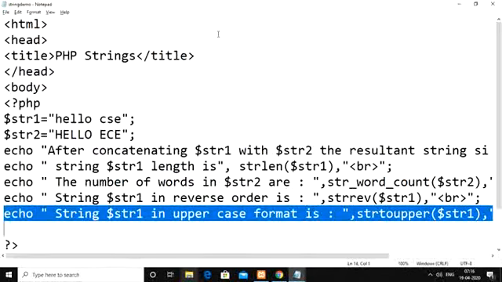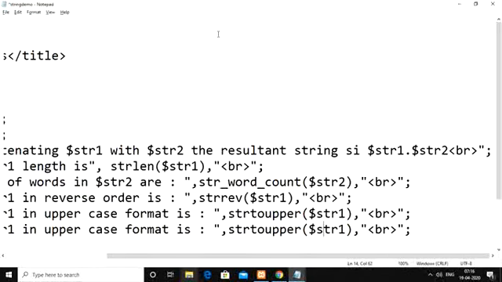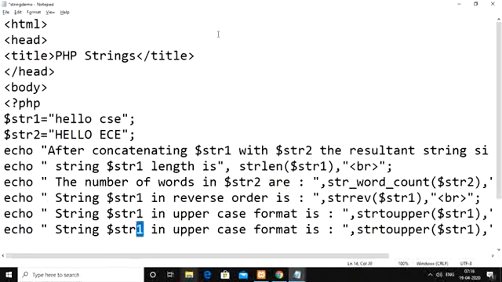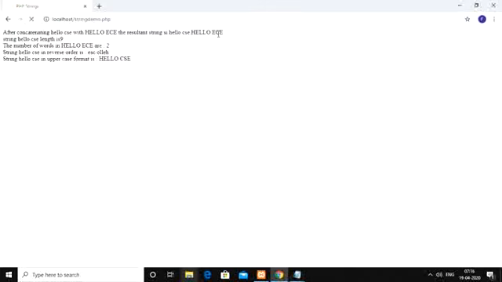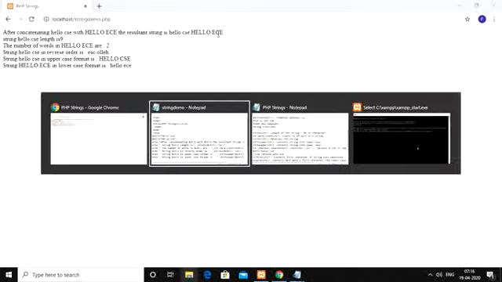After that, the same you can apply for string 2. String 2 in lowercase format is strtolower of $str2. Now see the output. You got hello ECE in lowercase letters.